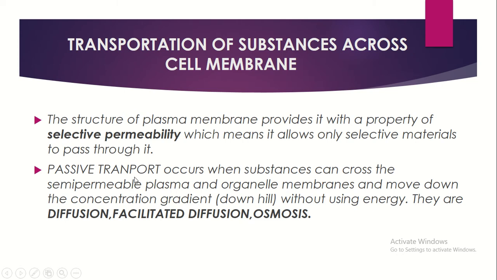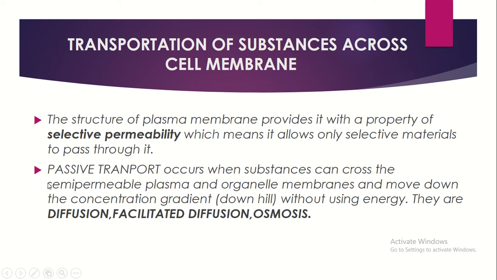And again, passive transport occurs when substances cross the semi-permeable plasma and organelle membranes down the concentration gradient, downhill, without using energy. So passive transport means that where the oxygen concentration is high, it is transported from there to where the oxygen concentration is low. For example, on a hill, the water comes from up the hill to down the hill, without using any energy.